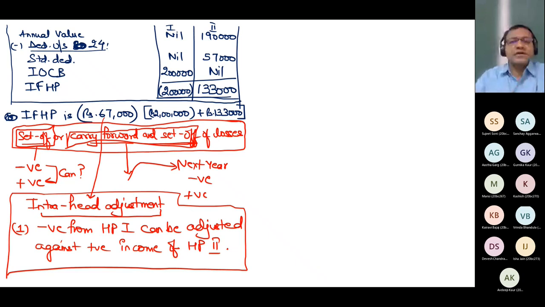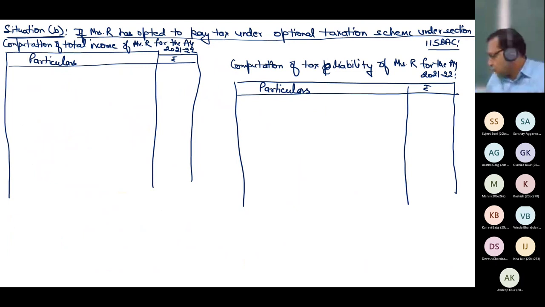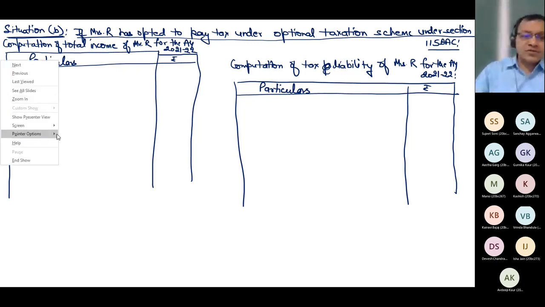Now with this all the working notes are over and let us start winding up the question. Full-fledged question, let us start. So suppose I have not opted. If you have not opted, there is no problem. In case you are not opting, then directly you can compute the answer, without checking what benefits are allowed or not. Now what is my income from HP?